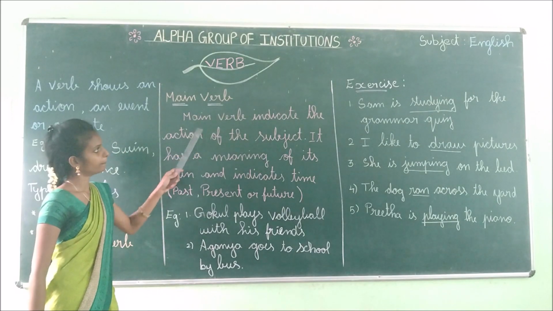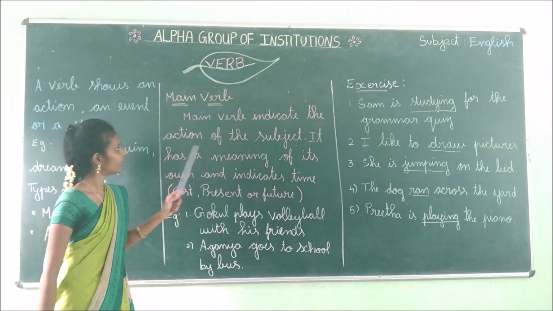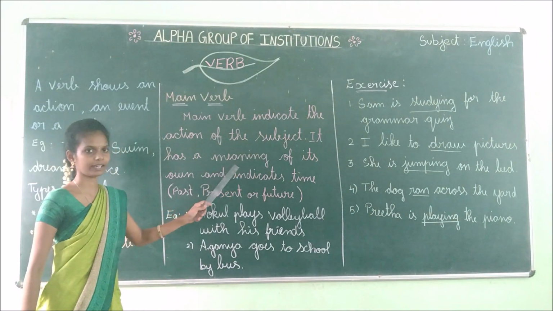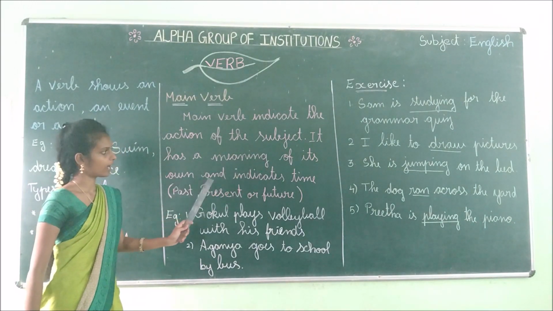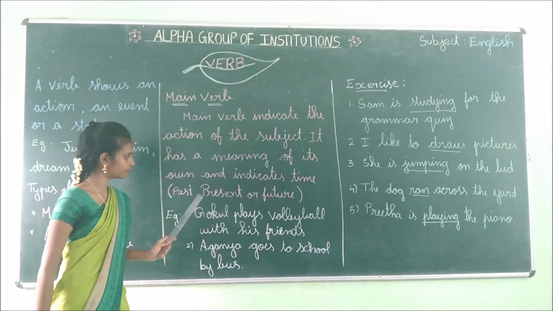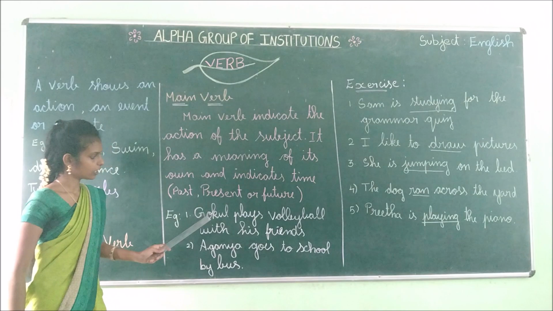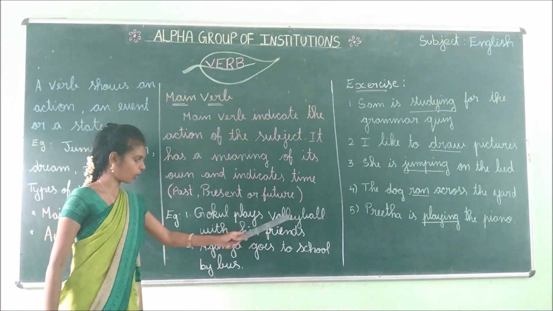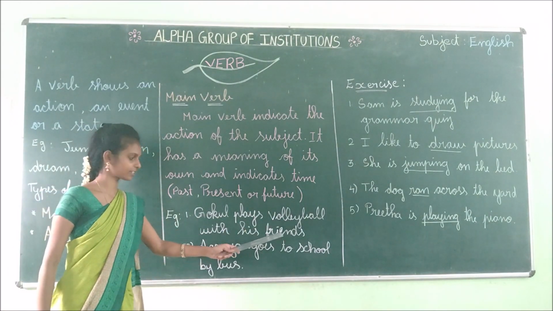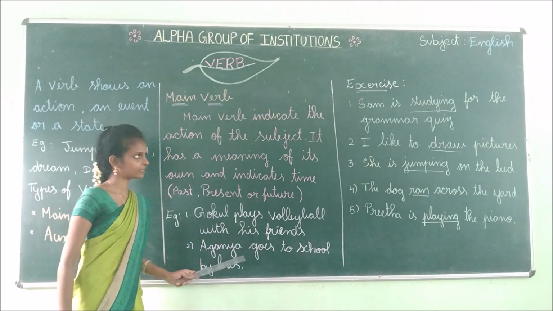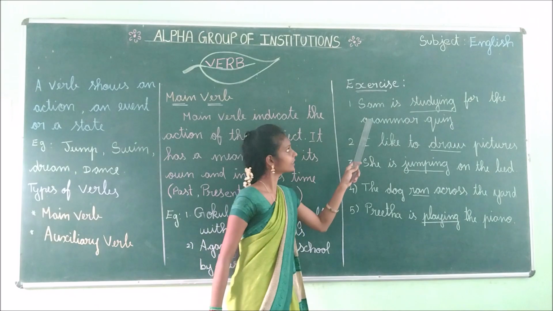Main verb indicates the action of the subject. It has a meaning of its own and indicates time: past, present or future. Example: Gokul plays volleyball with his friends. Aganya goes to school by bus. And then look at the exercise.